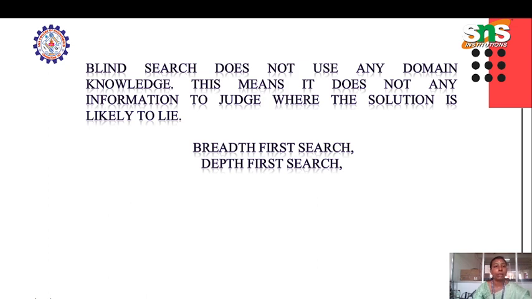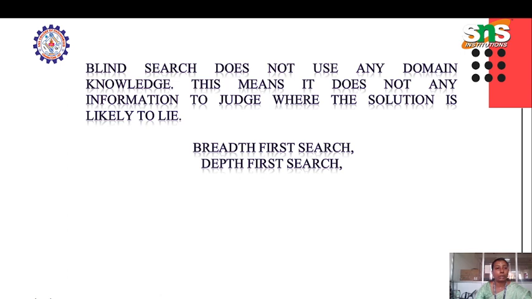Next, blind search is an uninformed search, a class of general purpose search algorithm which operates in a brute force way. Uninformed search algorithms do not have any additional information about states in the search space or how to traverse the tree, so it is also called blind search. Some of the various types of uninformed search are breadth first search, depth first search, depth limited search, iterative deepening methods, uniform cost search and bidirectional search.